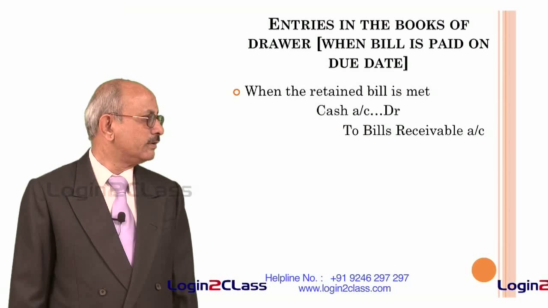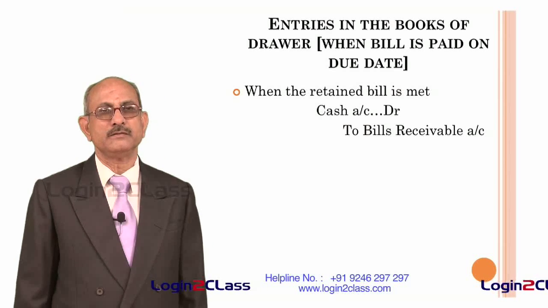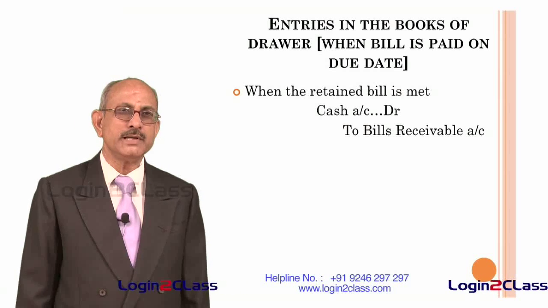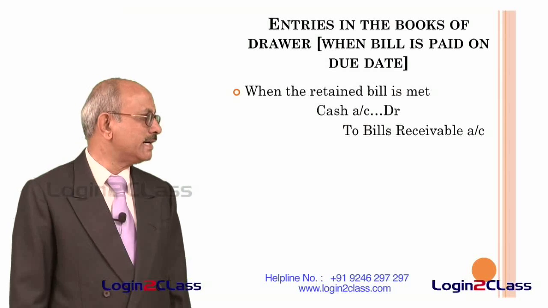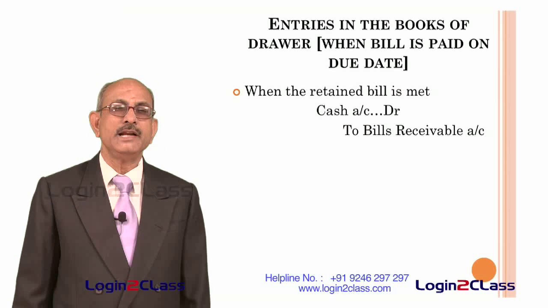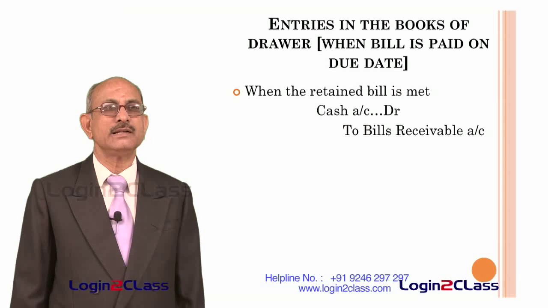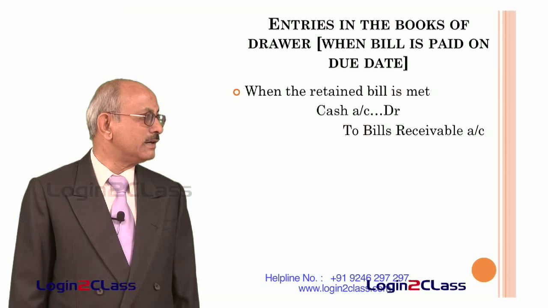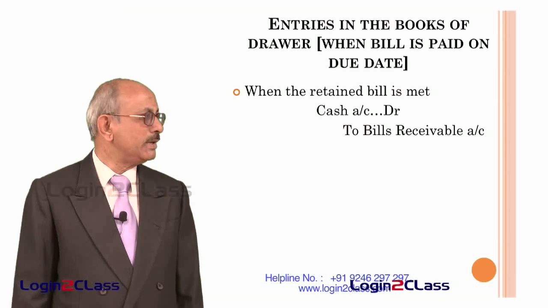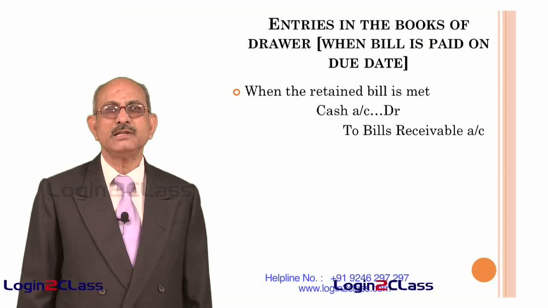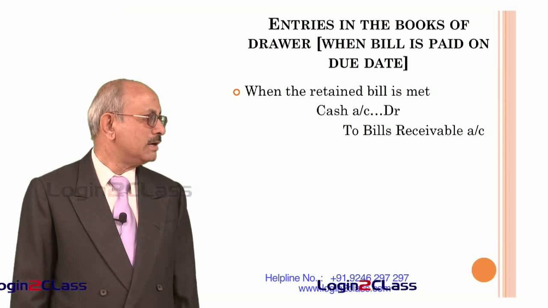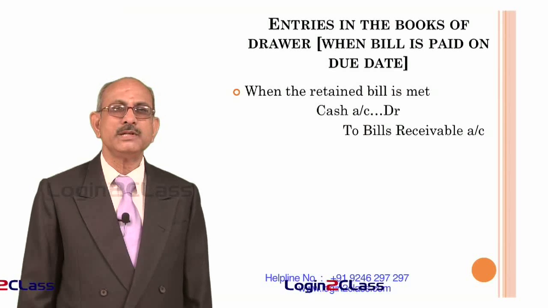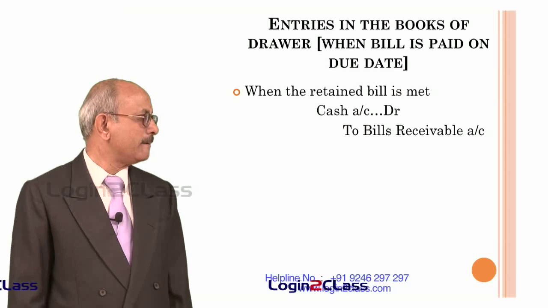of a drawer. So when the retained bill is met, for that you have to go back to what we had done when the bill was received by the drawer and retained with him. What he had done that time was he had debited bills receivable account and credited the drawer of the drawee of the bill, that is the acceptor. And therefore now when he receives the payment, the bills receivable account has to be reversed. That means now we have to credit bills receivable account by debiting cash account or bank account, depending upon how the money has been received, how the payment has been made on the bill.